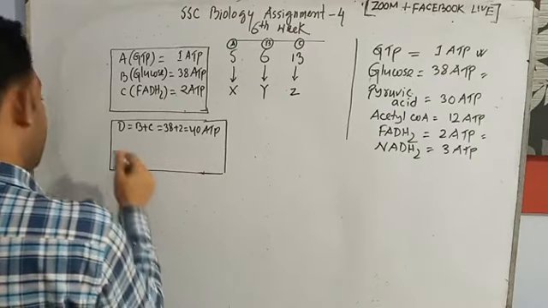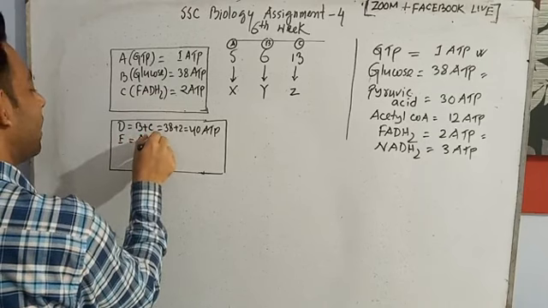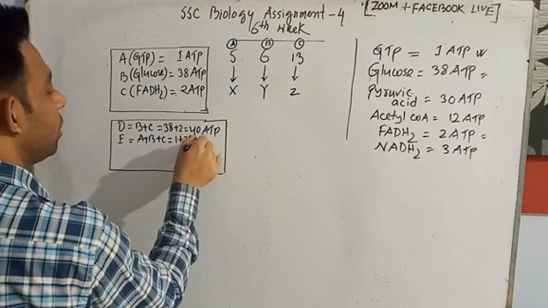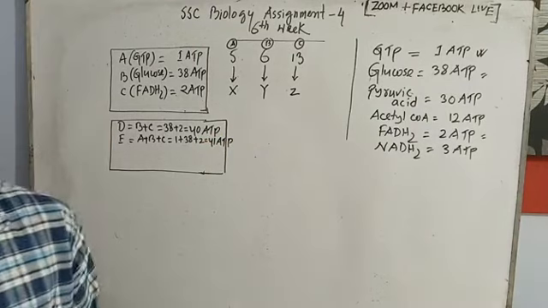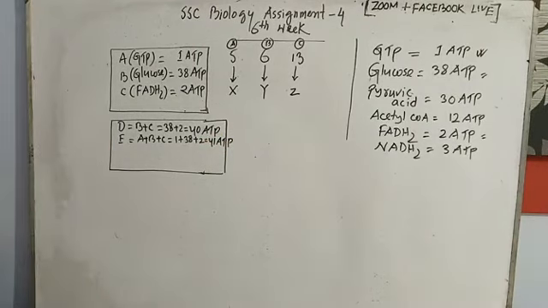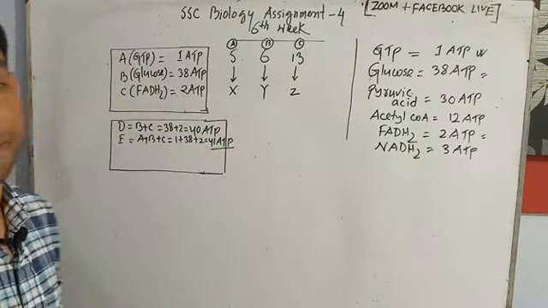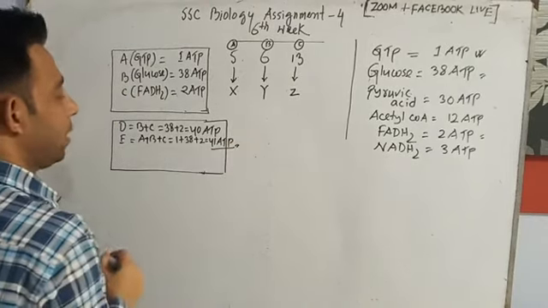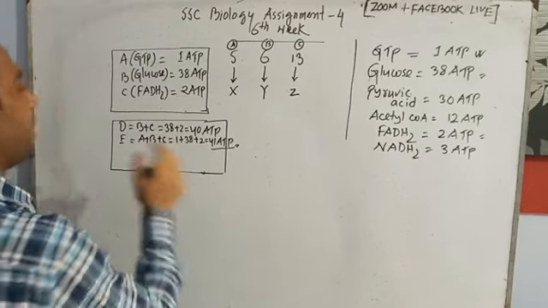And E will be A plus B plus C. That means 1 plus 38 plus 2 equal to 41 ATP. And listen, dear student, this one is very interesting. This E will be the starting part, the starting of the playing game. What do we get there? 41 ATP.